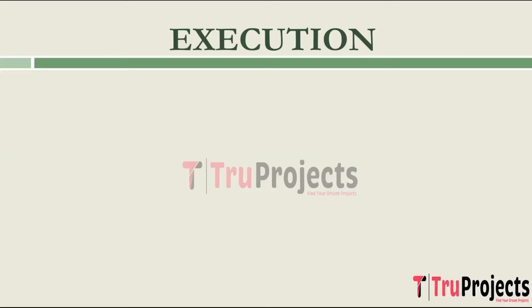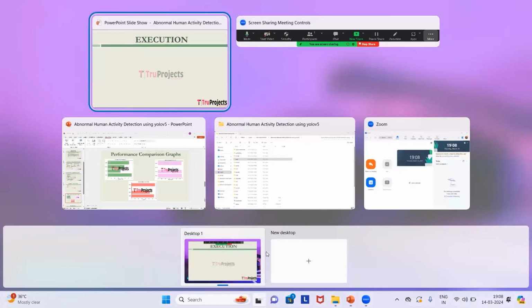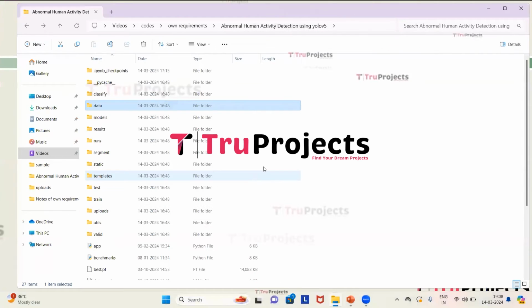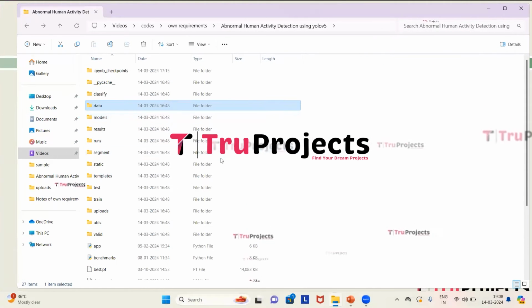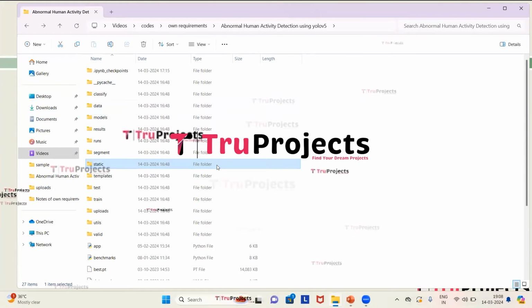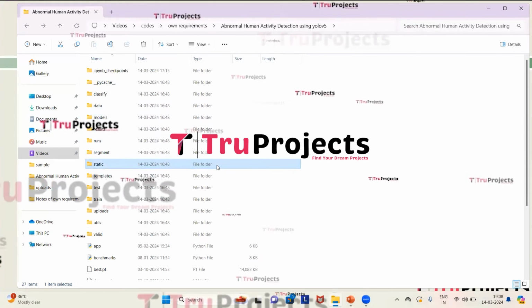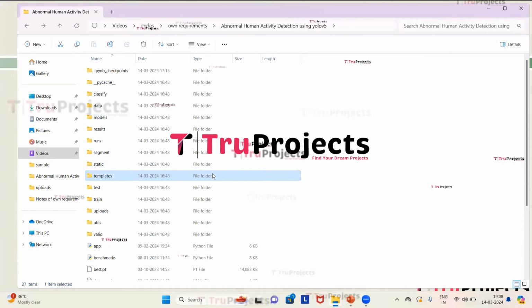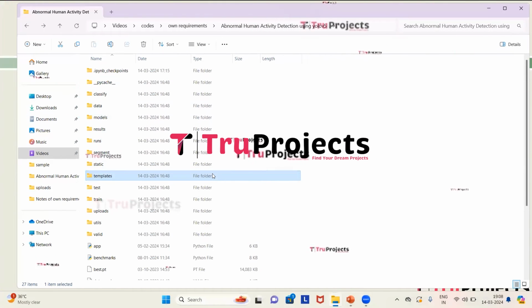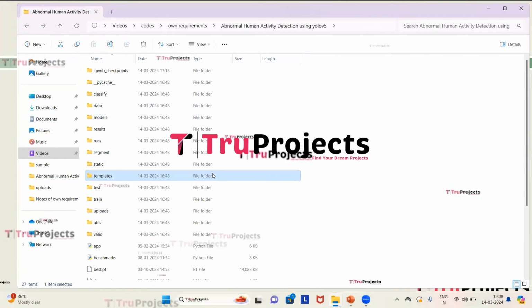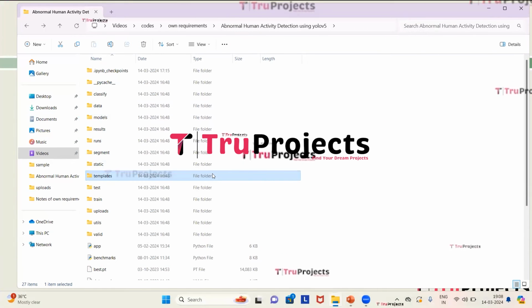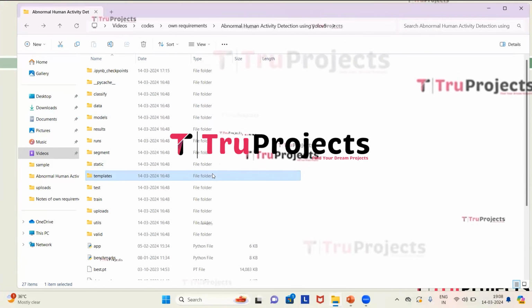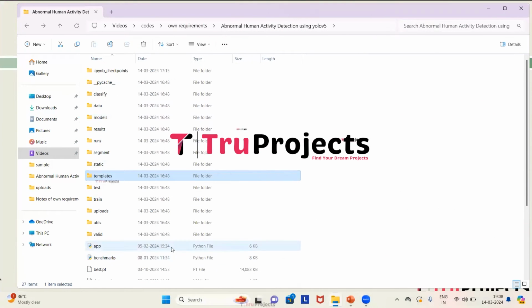To execute the project, first we have to open the code folder which contains source code files. This is the code folder of the project, and this is the dataset folder which we use for training the algorithms. This is the static folder. This folder consists of files related to CSS, JavaScript, and Bootstrap files. This is the templates folder. This folder contains all the HTML pages used in the project. It typically includes files like index.html, about.html, etc., which represent different pages of the website.